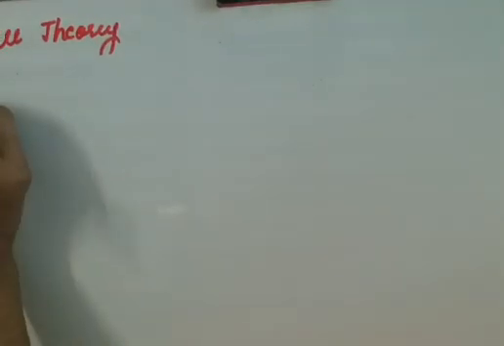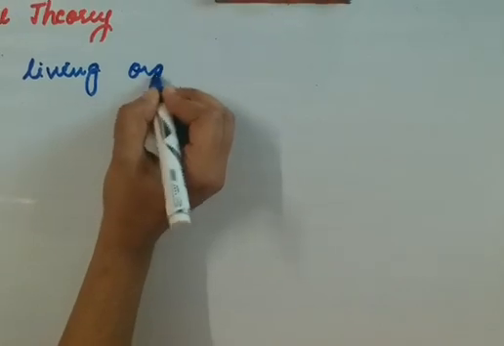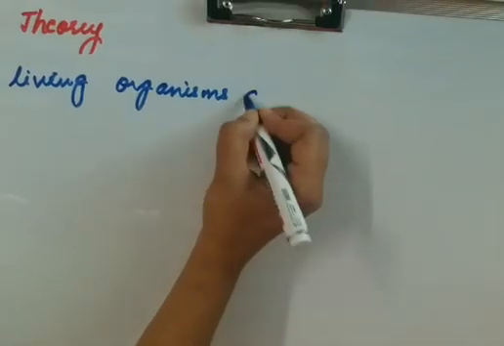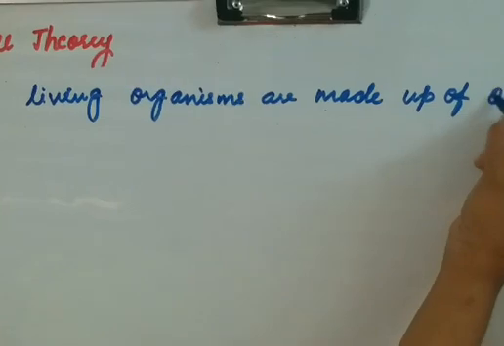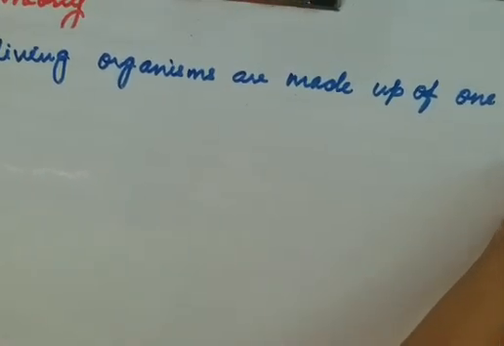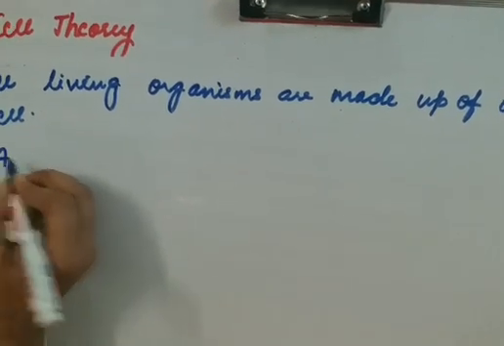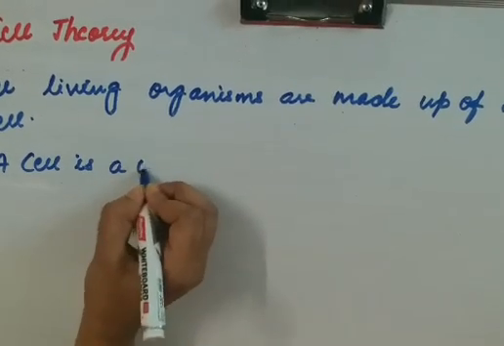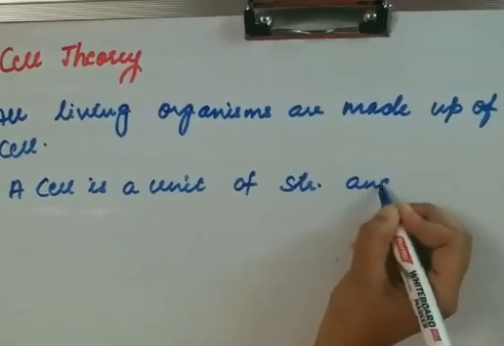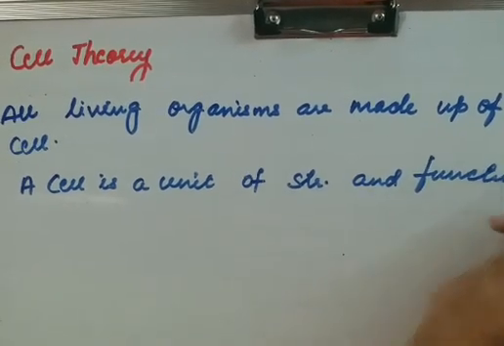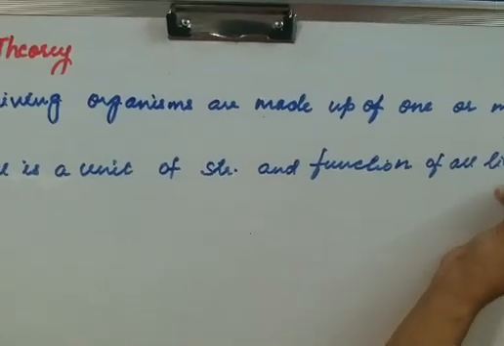First, all living organisms are made up of one or more cells. Second, a cell is a unit of structure and function of all living beings.